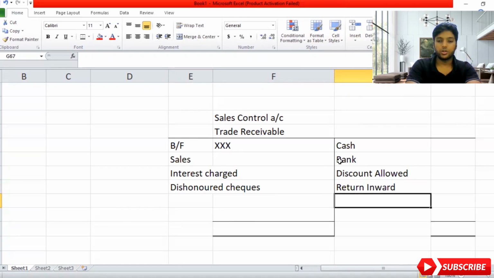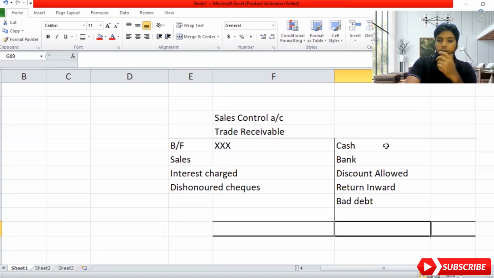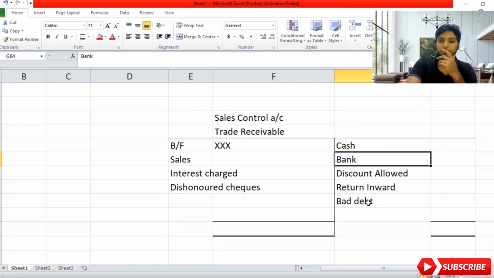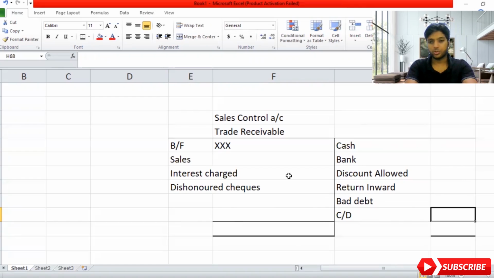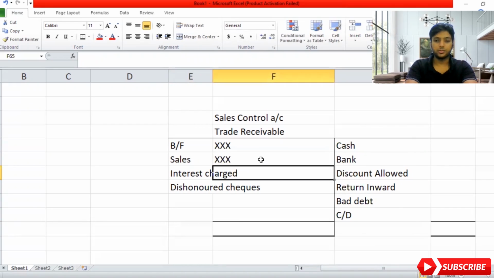They will also not give the money on time, so bad debts. So these are the adjustments you need to know. Now see here, on the credit side I have taken cash bank, and also you will have carried down. Sometimes you will have it even on the debit side, but most of the time it will be on the credit side.